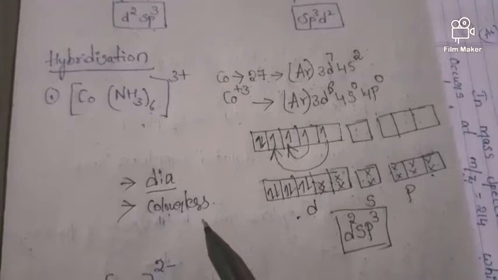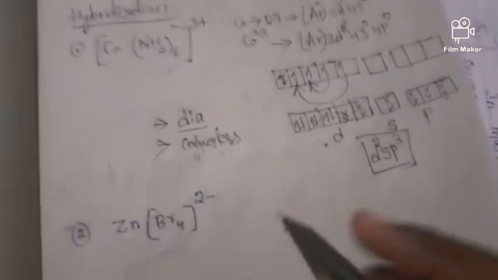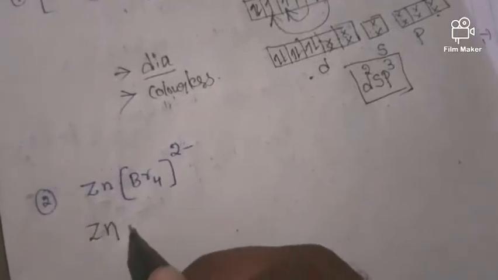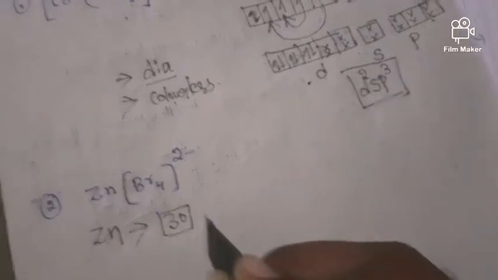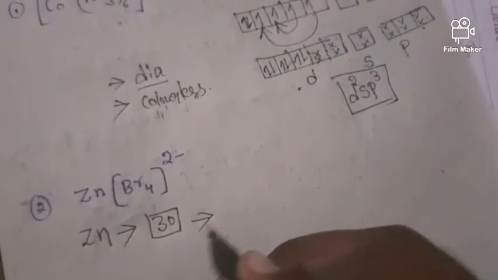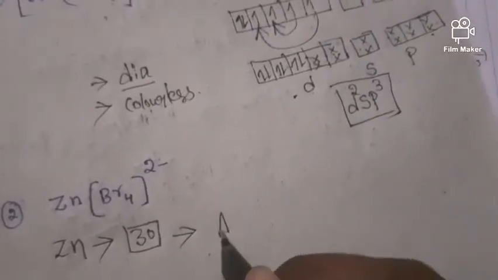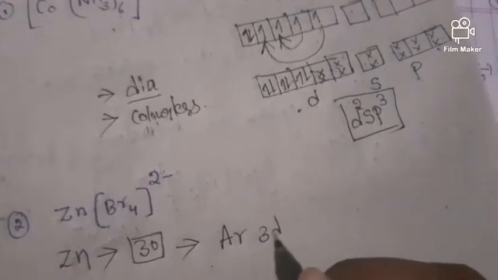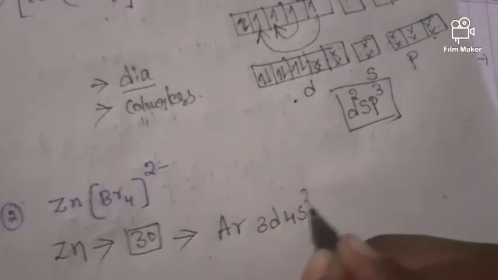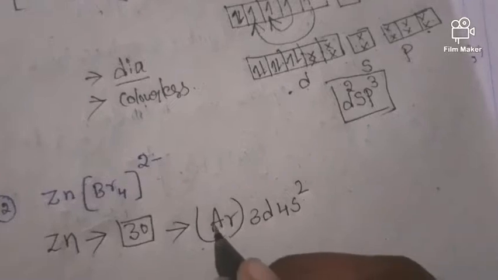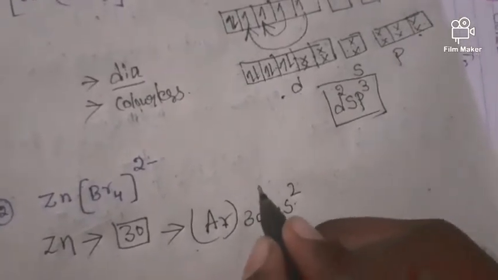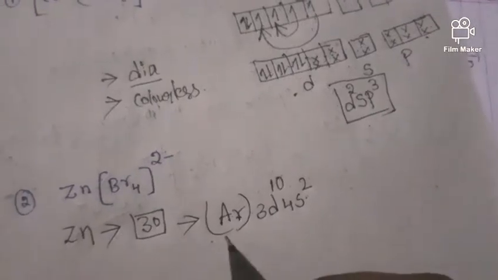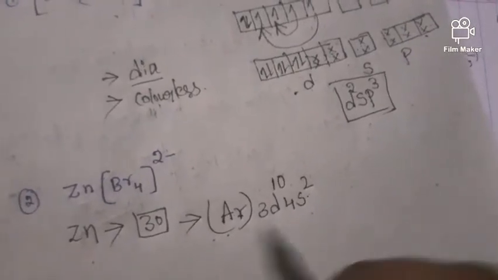Now let us look into another example, friends. See, here we have the zinc. The atomic number of zinc is what, friends? I think 30. Yes. Now let us try to write the electronic configuration of zinc. Argon 3d10 4s2. Argon means 18, 18 plus 2 is 20, 20 plus 10 is 30. This is the electronic configuration of the zinc.